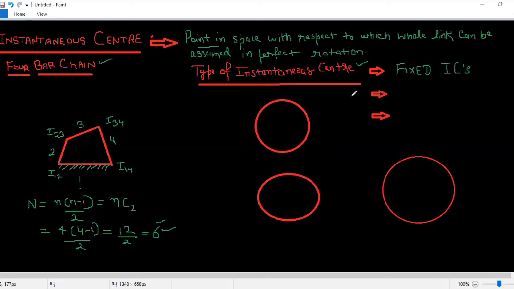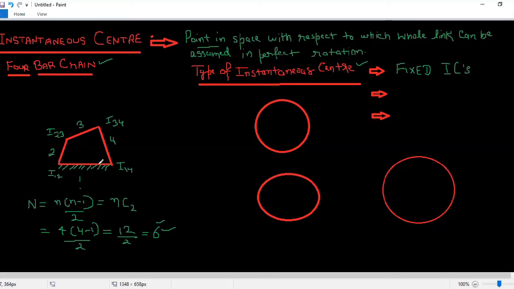Clear? Fixed means they stay where they are for all the configurations. With respect to the fixed link, the pairs that are formed, like I12 or I14, where link number 1 is fixed. So I will say that I12 and I14, both of them will behave like a fixed instantaneous center.